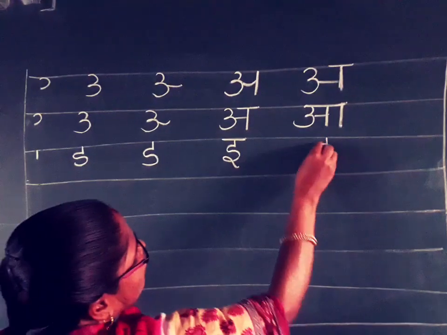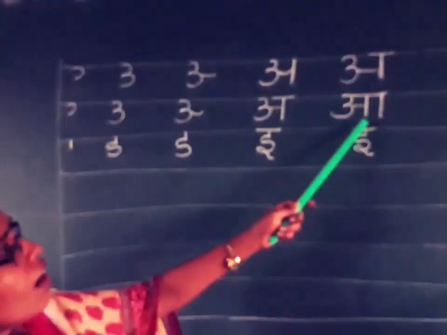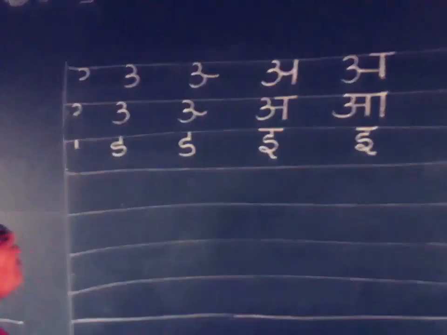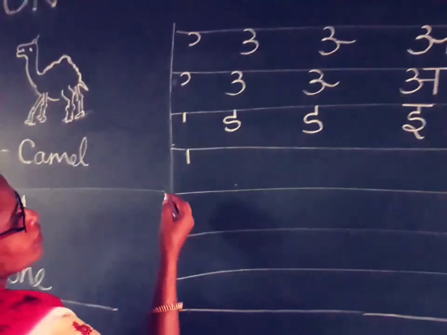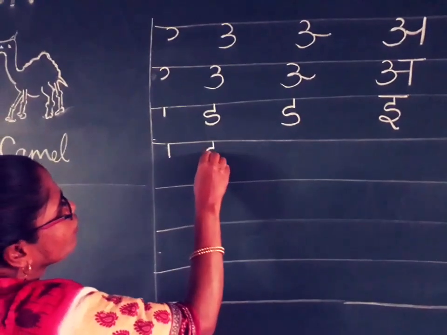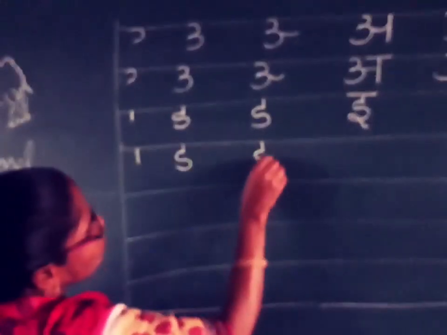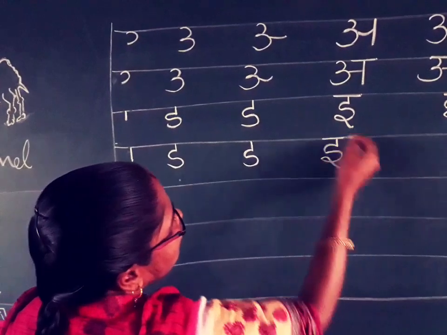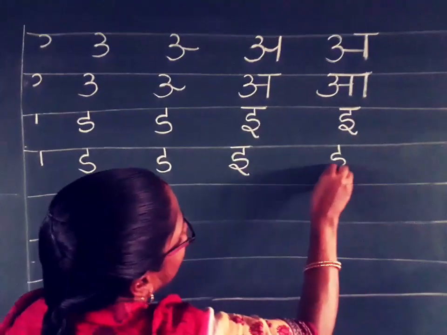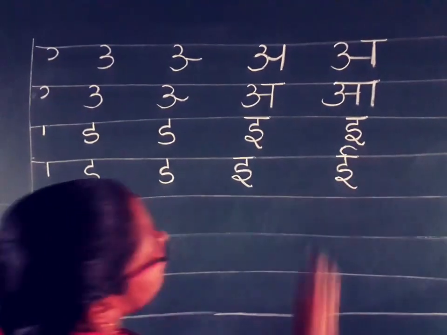This is E. What is this letter? Next one E. Same procedure. First one straight line, then after this it looks like this. Same. And finally we add this, which looks like C. Okay. This is E.